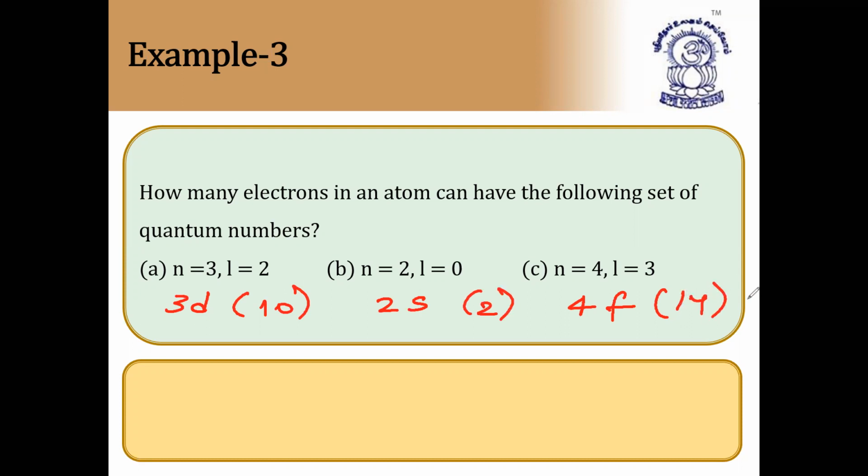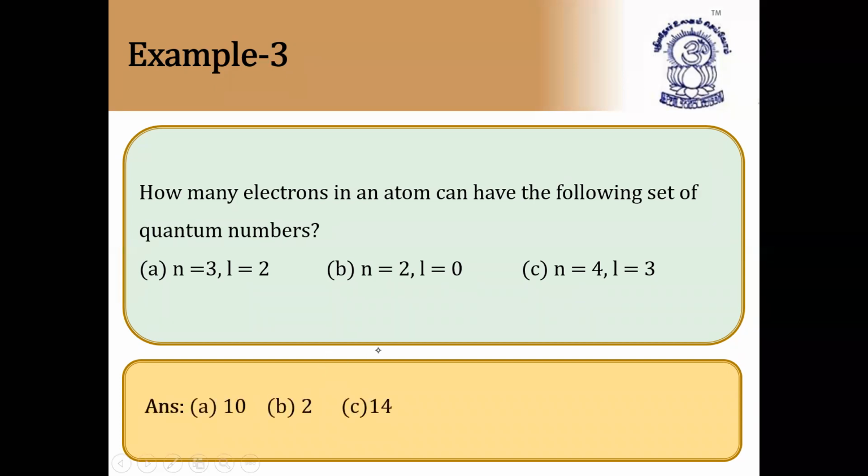If they are asking only how many electrons in an atom can have the following set of quantum numbers, so for 3d, 10 electrons. If they asked for the total electrons up to 3d, before 3d we have 1s, 2s, 2p, 3s, 3p, then 4s and 3d. Like that if you take, you'll get the maximum number of electrons. Now see the solution. So 10, 2 and 14. So straight away they are taking that particular orbital only. So 3d, d can take maximum 10 electrons, 2s maximum 2 electrons, and 4f maximum 14 electrons. Next question.